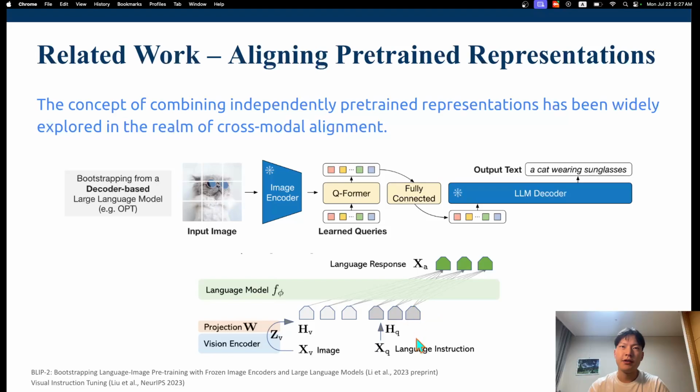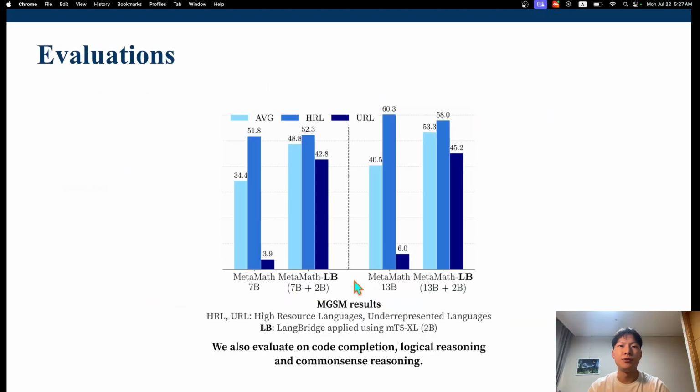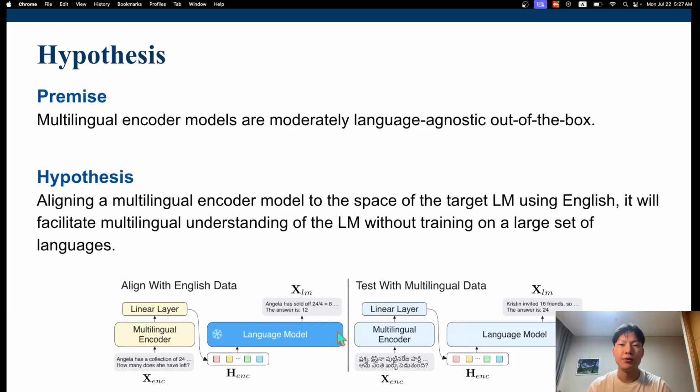But unlike these cross-modal alignments, LangBridge does not use multilingual data. It only uses English data to acquire multilingual understanding, whereas, like I said before, VLMs use cross-modal data to acquire cross-modality understanding.